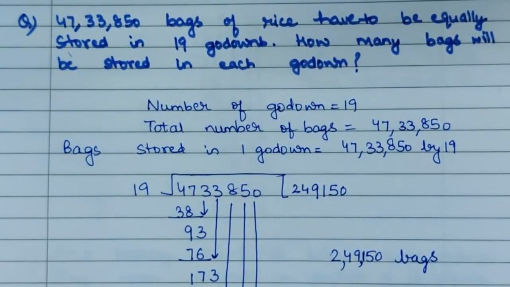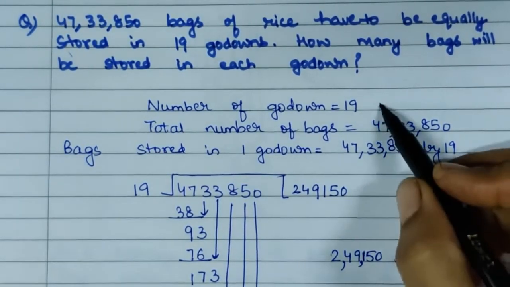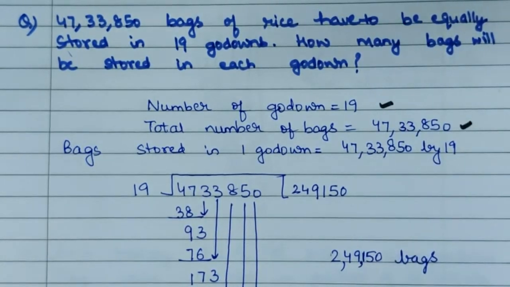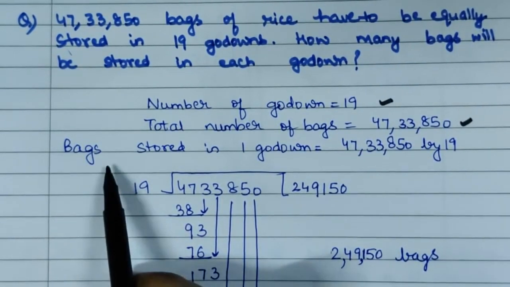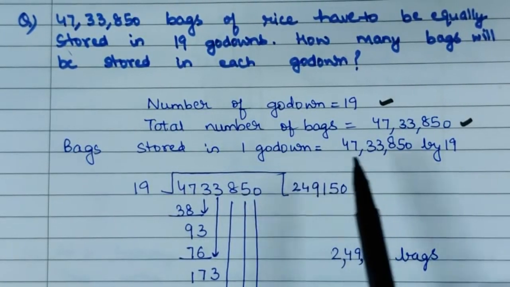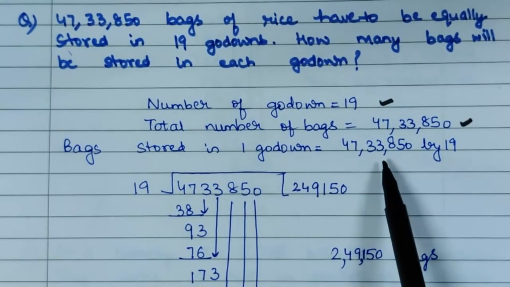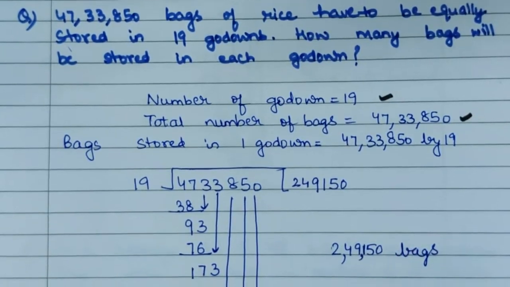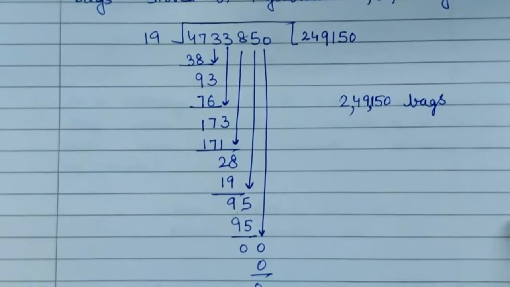So now we have to find out how many bags we can store in one godown. What will we do? We will do the division.